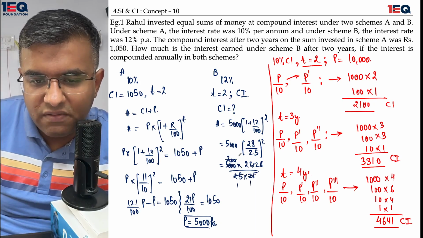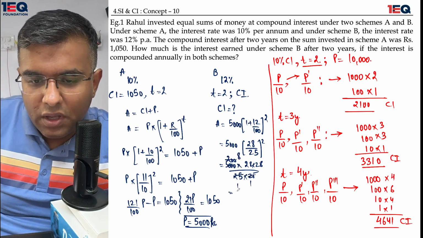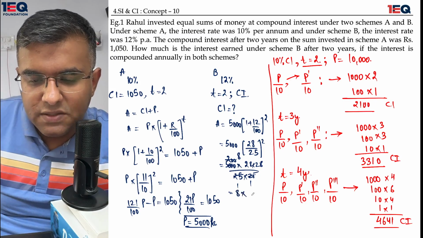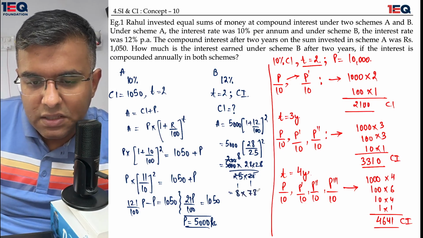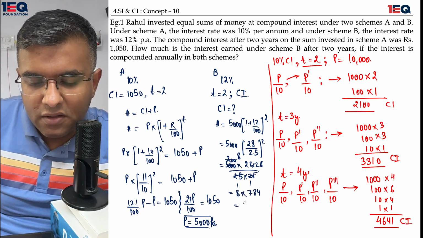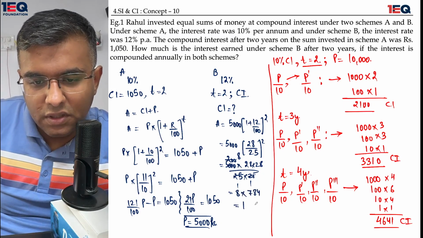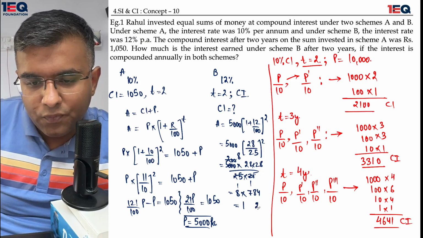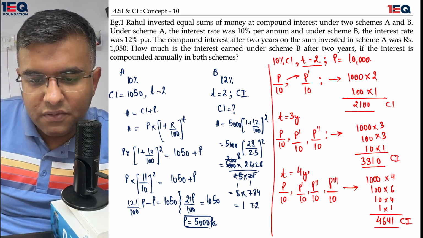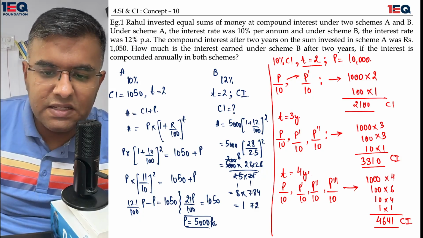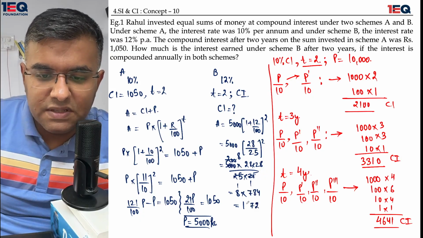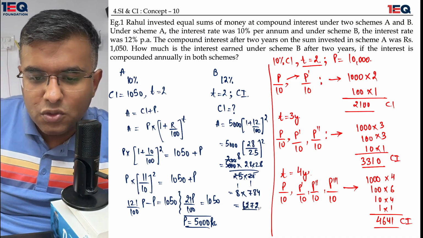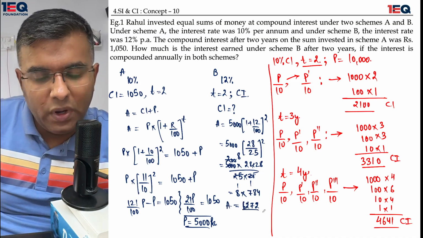Now 8 needs to be multiplied by 28 squared. The square of 28 is 784, and the final answer which I get over here is 6272. So I get the amount to be equal to 6272.